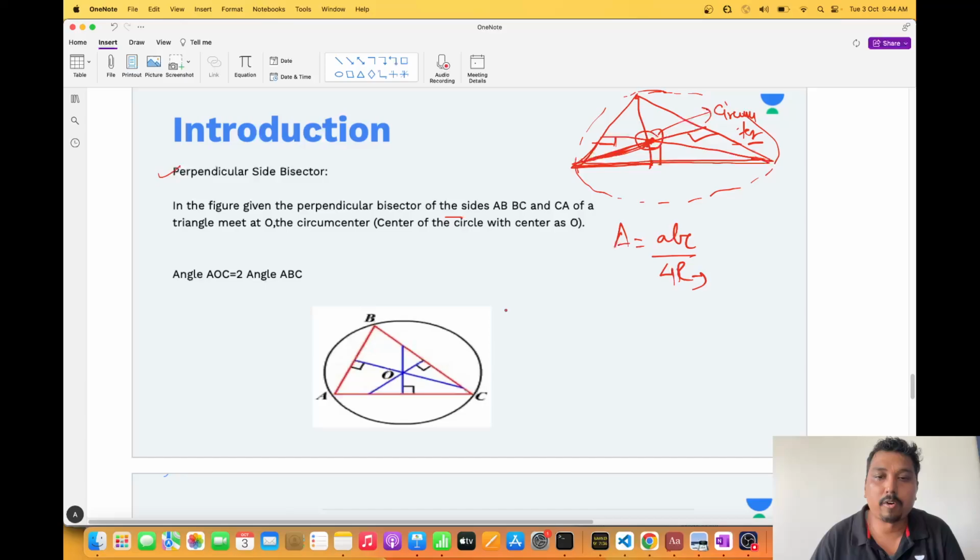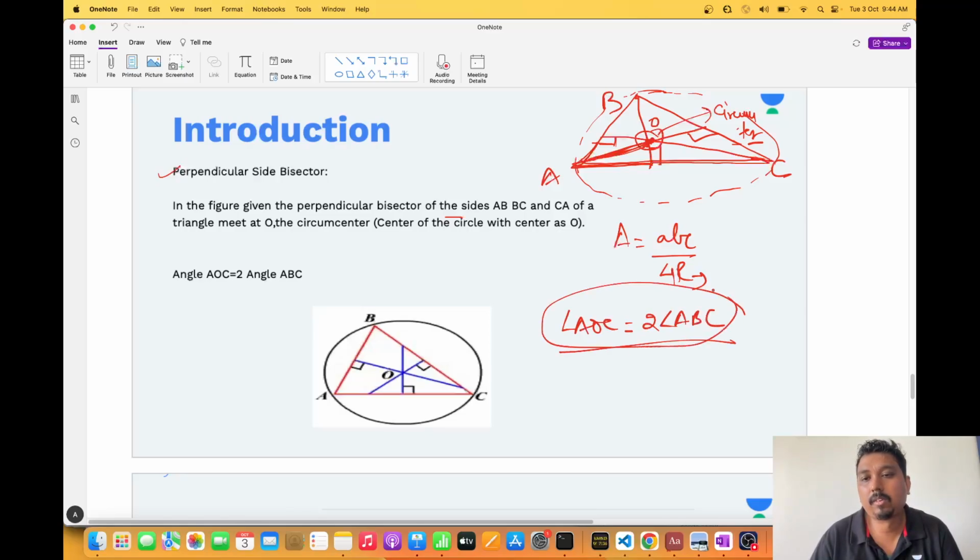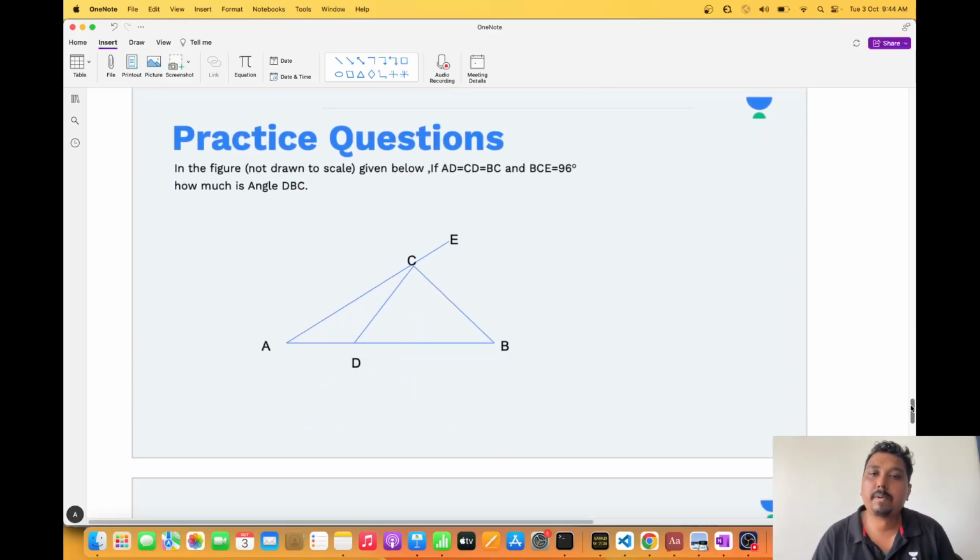Very important formula here is, suppose I have taken this as A, B, and C. This is O. So angle AOC is equal to twice of angle A. Just to remember it, if any question comes, it will come directly on formula. Don't worry on that. That is why I have given you all these basic properties so that you have all the tools available with you if you want to solve any question. Now, this is one of the difficult questions that GRE can ask, maximum difficult. Let's see what maximum level they can go up to.